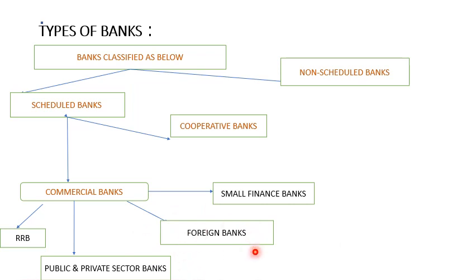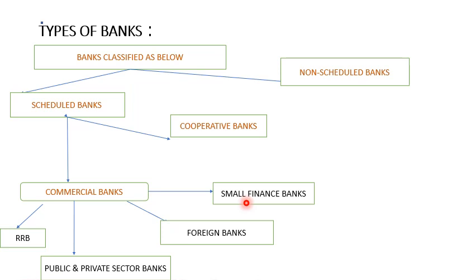and some examples of foreign banks are HSBC Limited, Citibank, BNP Paribas, Barclays, DBS Bank, Standard Chartered Bank, Bank of America, and so on. Next we have small finance banks. A small finance bank is a specific segment of banking created by RBI with the motto of providing basic banking activities to unserved and underserved sections, including small business units, small and marginal farmers, micro and small industries, and unorganized sector